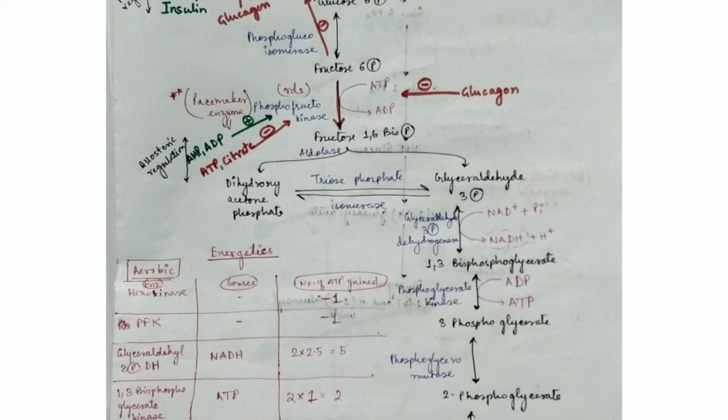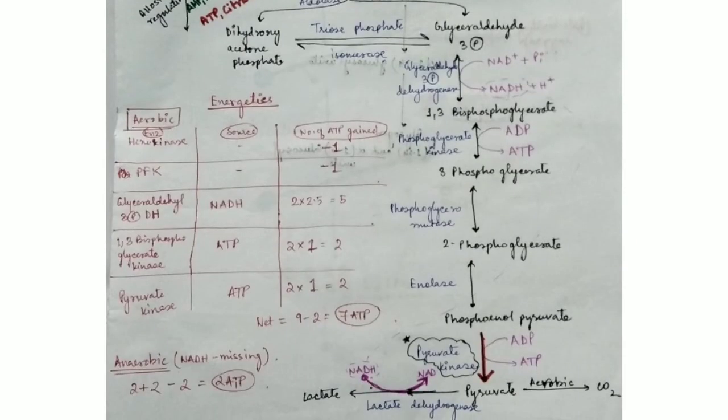But in this step, that is from 1,3-bisphosphoglycerate to 3-phosphoglycerate, this is an energy generating step. Now, from 3-phosphoglycerate, there is 2-phosphoglycerate. Again, there is no change in the molecular formula. It is a mutase. Only the position of the phosphate group is changed here, that is from 3-phosphoglycerate to 2-phosphoglycerate. So it is a phosphoglycerate mutase, and from 2-phosphoglycerate to phosphoenol pyruvate using the enolase enzyme.